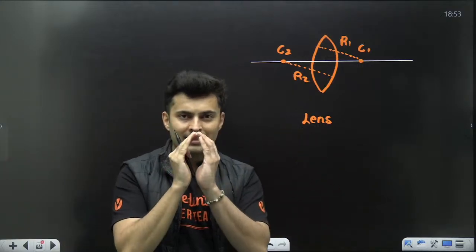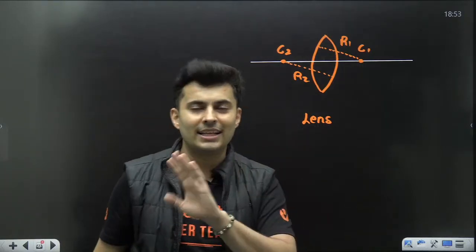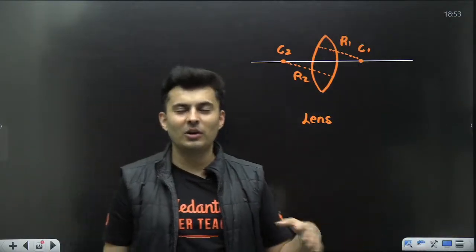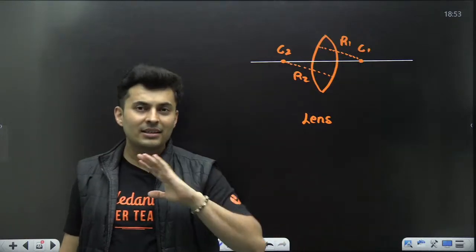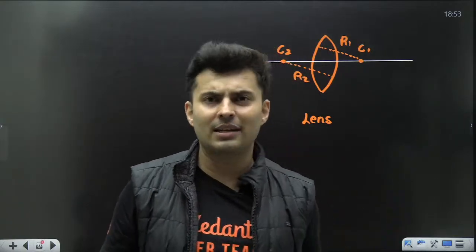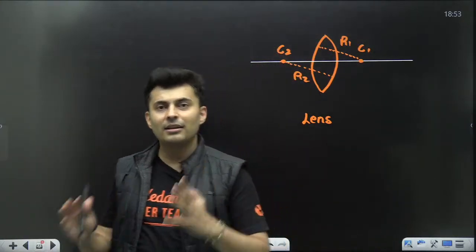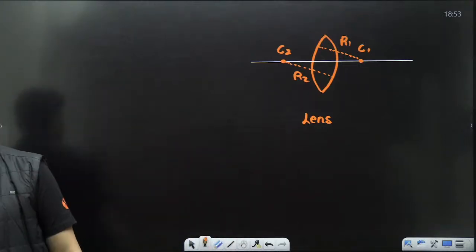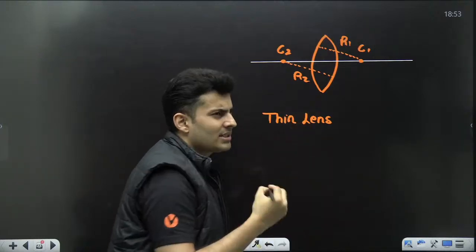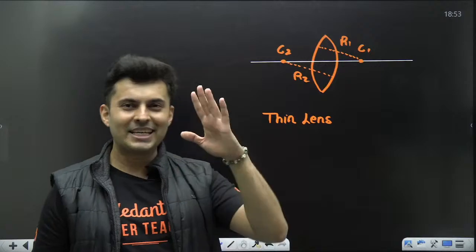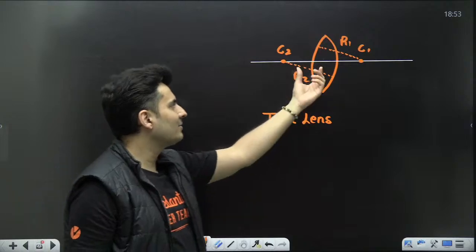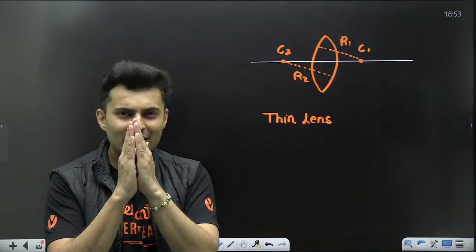Whether you hold the lens like this or like this, the focal length does not change. It's okay whether it is concave or convex or plano concave, concavo convex, plano convex, doesn't matter how you hold the lens, which surface comes first, which surface comes next, the focal length remains the same. And these lenses are specifically thin lenses. We do not study thick lenses in NEET, don't worry. For JEE Advanced it might come, but for NEET and even JEE Mains it doesn't come. So thin lenses meaning the surfaces are very close to each other. It's a very thin lens.